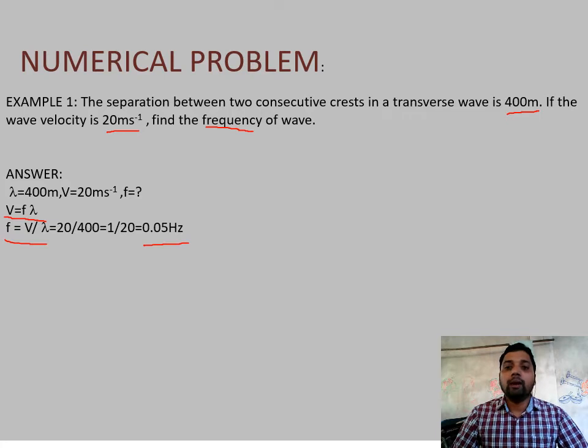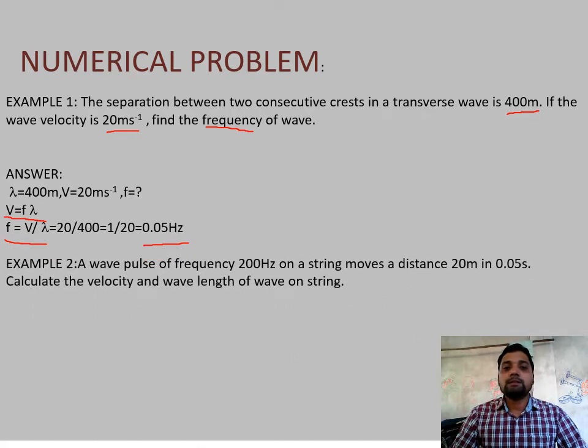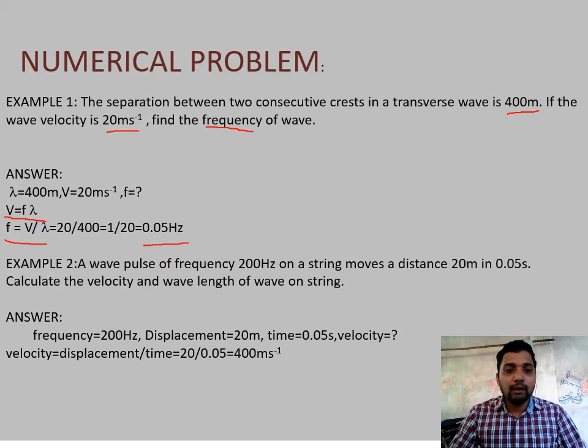Now another example. A wave pulse of frequency 200 hertz on a string moves a distance of 20 meter in 0.5 second. Calculate the velocity and wavelength of the wave on the string. Velocity is displacement by time. So we take the formula velocity equal to displacement by time, and we get 400 meter per second as the answer.